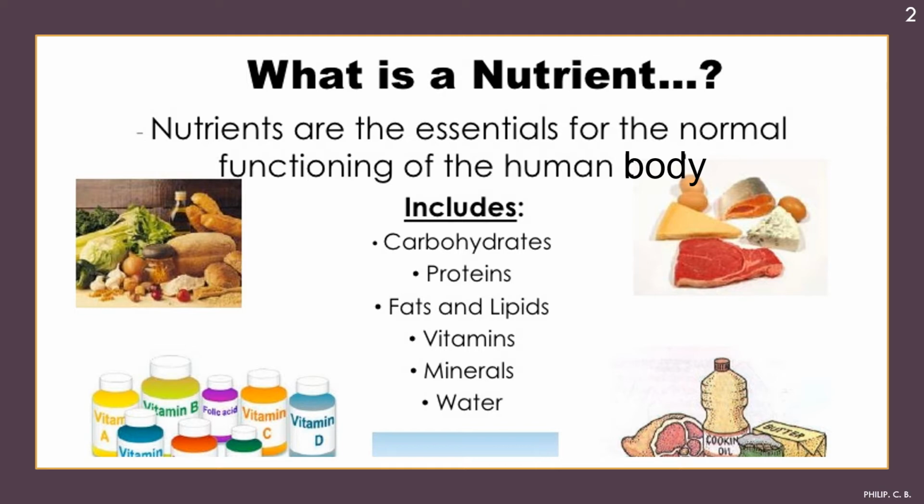So all these things are required. Maybe certain things may be required in larger quantity, certain things in a lesser quantity, but it should be in a proper amount, as we use the term balanced diet. Okay, so you can see various foods as we read out: the carbohydrate, protein, fats and lipids, vitamins, minerals, which we see around in the images.